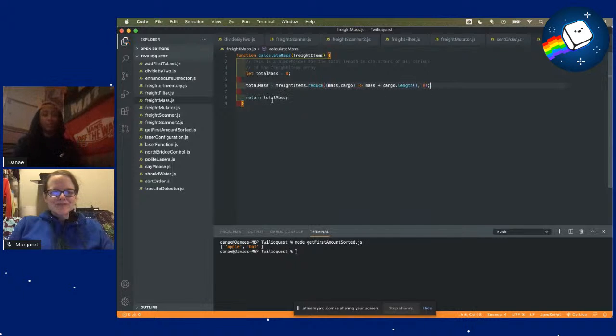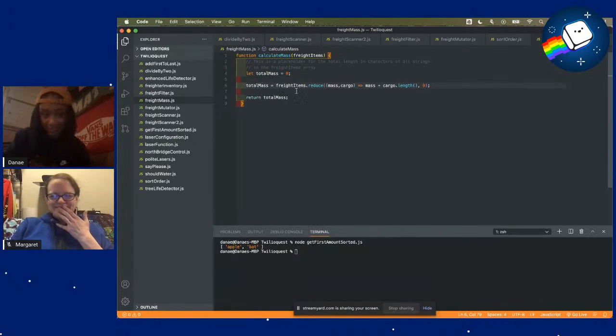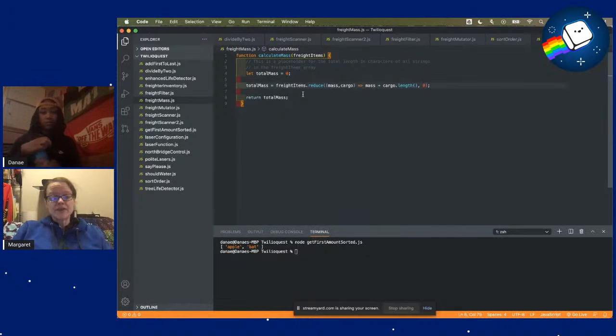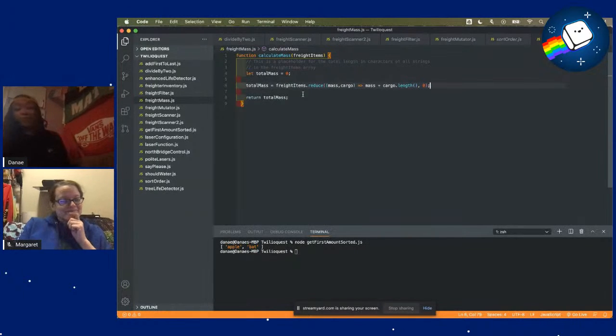And then we'll return our total mass. Okay. That was a little complicated for me, at least at first, but I think this should work. And I believe that if your starting value is 0, you don't have to include it, that it will assume 0 if nothing's included. But I could be wrong about that. Implicit is never a bad thing. All right, so 0 might not be needed, but I'm scared, so we're gonna keep it 0.